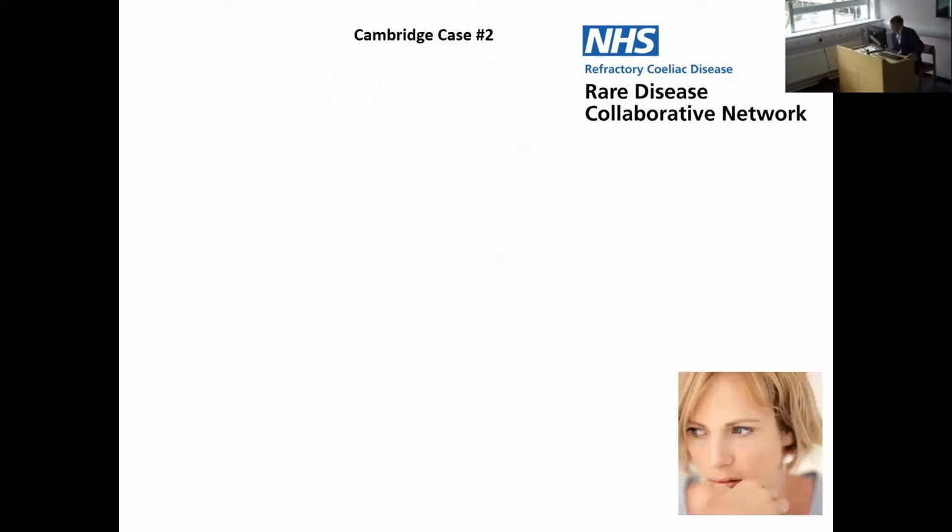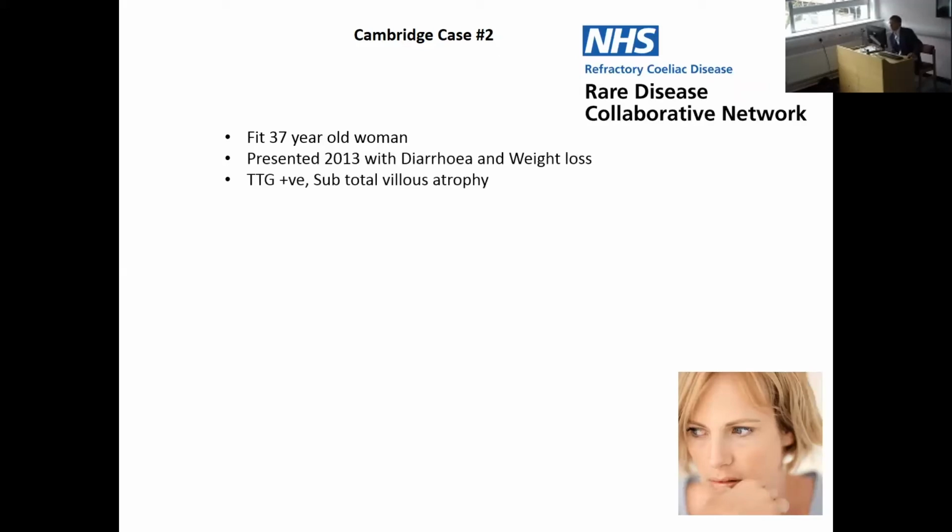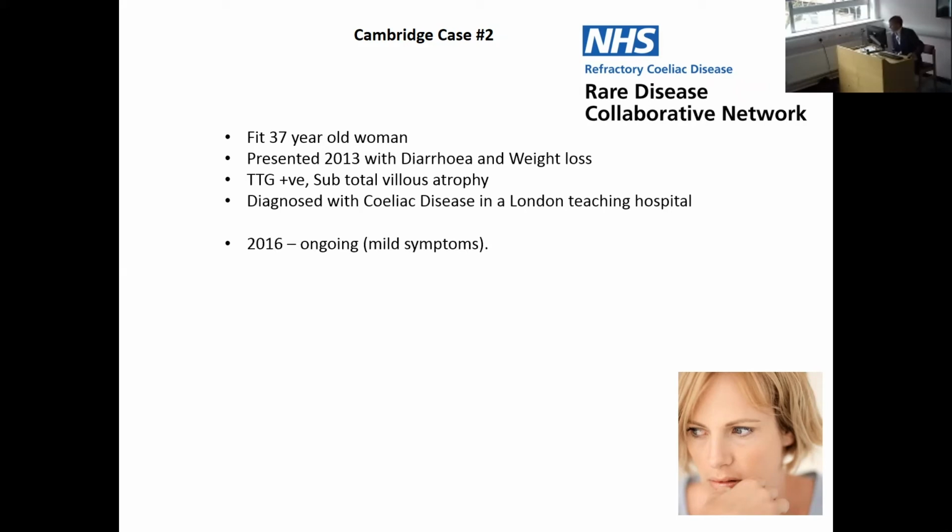The second case is, I think, altogether more worrying. This was a fit 37-year-old woman who presented in 2013 with diarrhea and weight loss. She had a strongly positive TTG antibody, and she had subtotal villus atrophy on her duodenal biopsies. She was appropriately diagnosed with celiac disease and treated and started on a gluten-free diet.